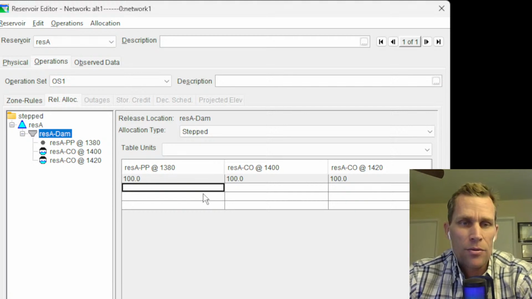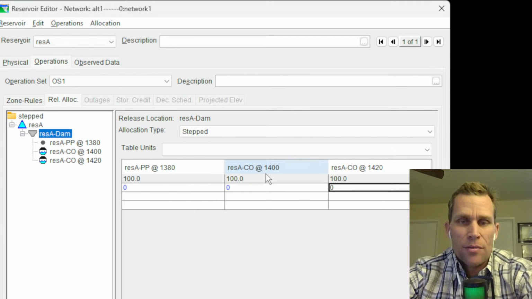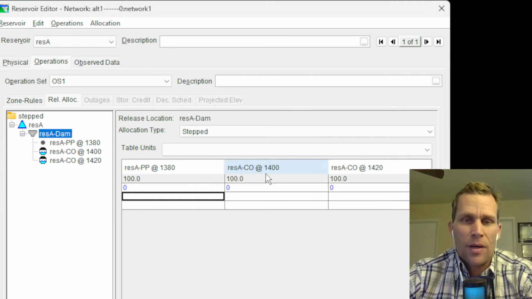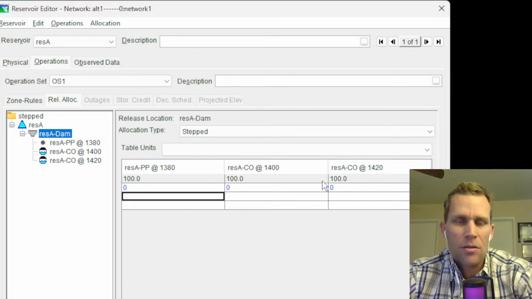And if you wanted to use the balance method, we would just have 0, 0, and 0. That's pretty boring, and that defeats the whole purpose of having a table here. But basically, all the flow rate would increase based on the capacity of that particular outlet structure from 0 to 100% for all three structures simultaneously.